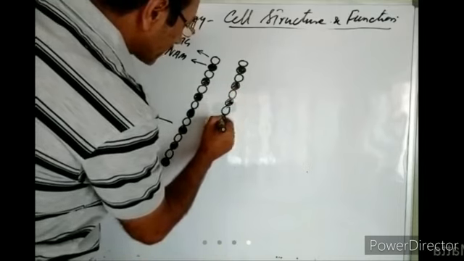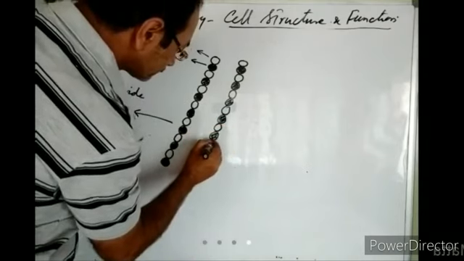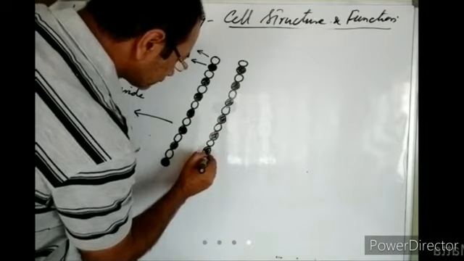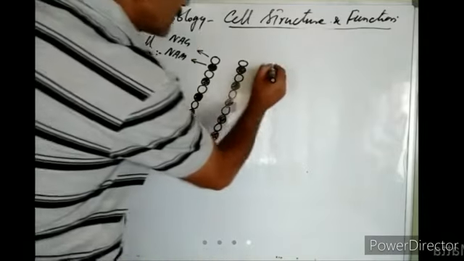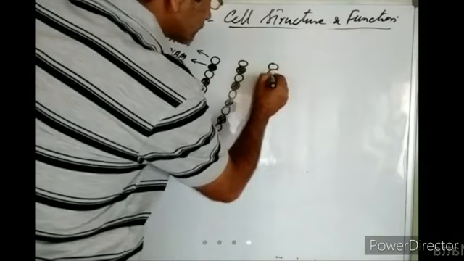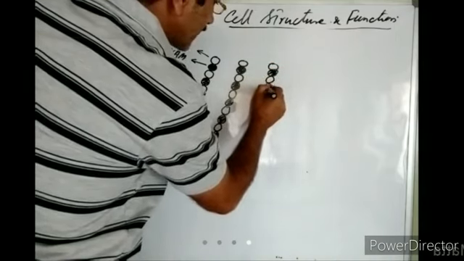This is another polysaccharide chain. Similarly, there may be another polysaccharide chain, formed by the combination of NAG and NAM.